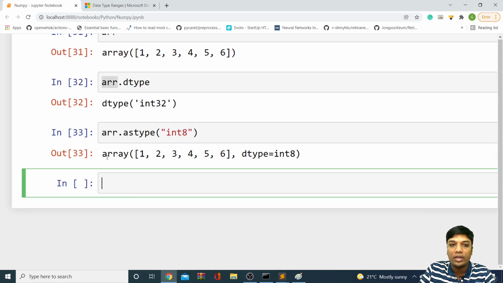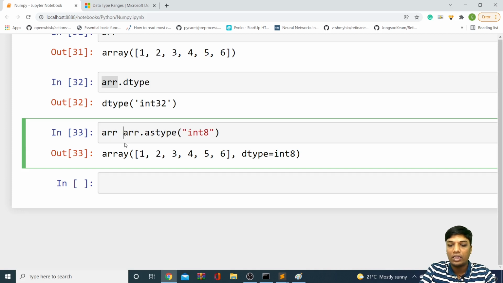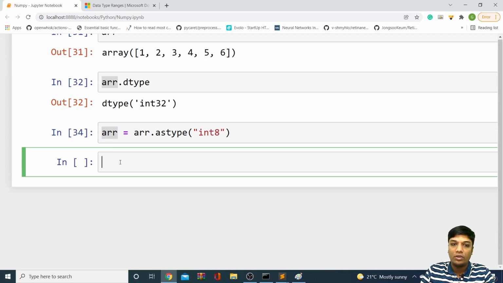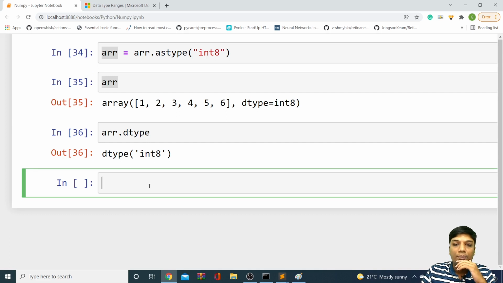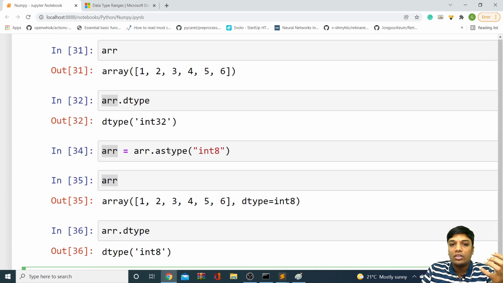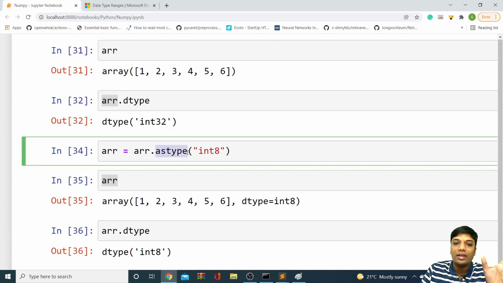But if you want to update your array, you should always use arr equal to arr.astype with the data type. So if you want to update your data type, you have to use it like this. Now if we look at it, your array will be updated with the data type integer 8. If I say arr.dtype, it is int 8. So in this way, you can update your array depending upon your requirement. Not only int 8, you can use astype for converting any data type to any data type. So you can just explore that.